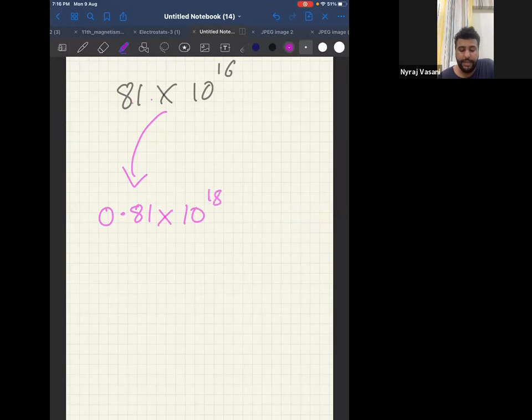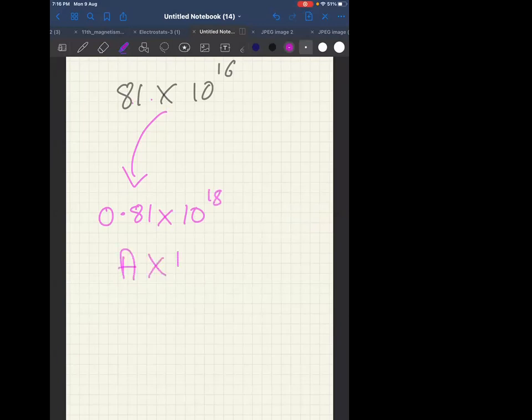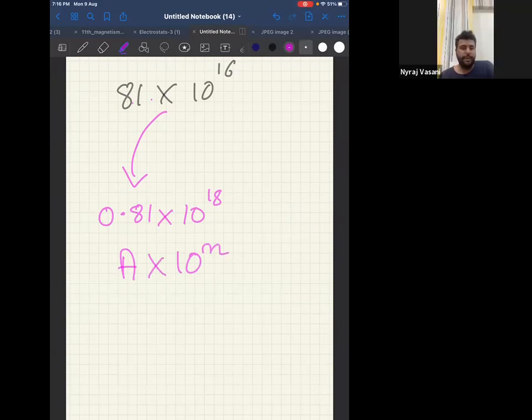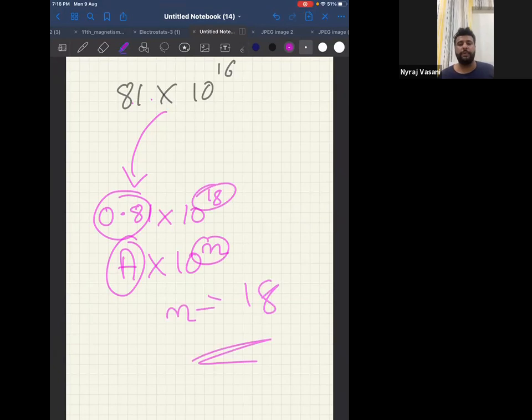This will be 18. Now, can I say it is of the form a into 10 power n? a right now is between 0.5 and 5. Therefore, n is equal to 18. Therefore, order of magnitude is 18 for this particular question.